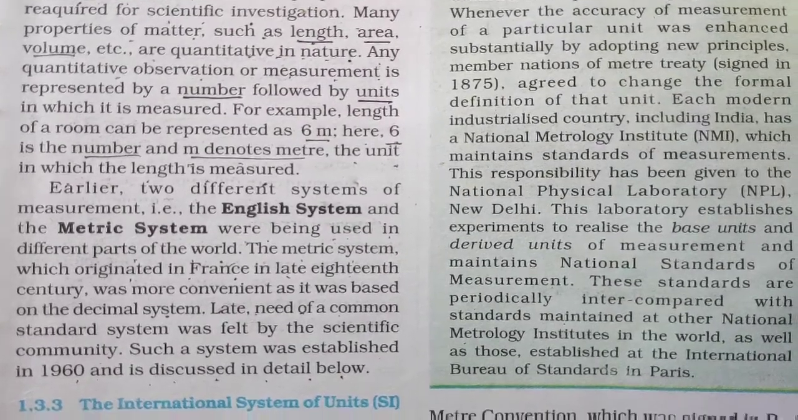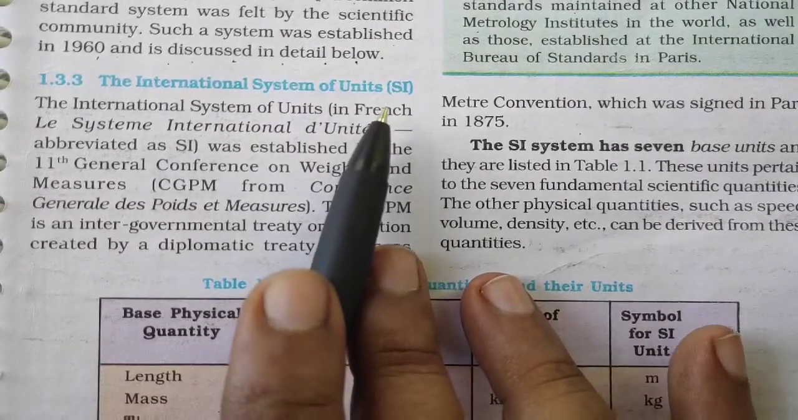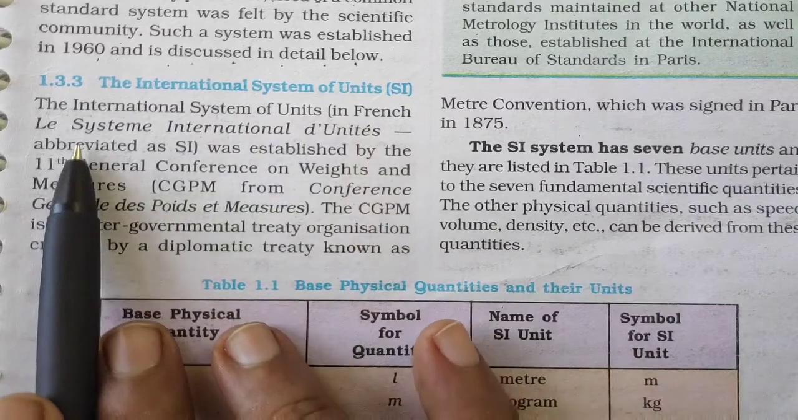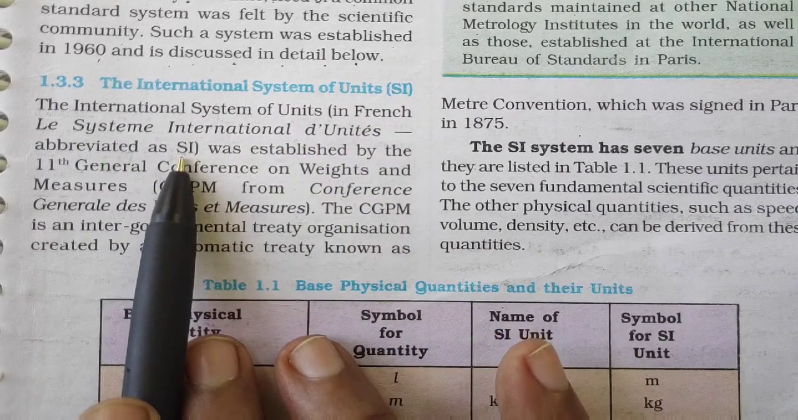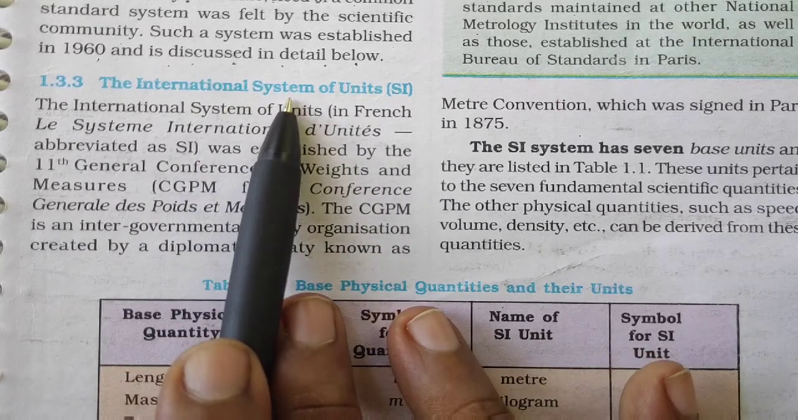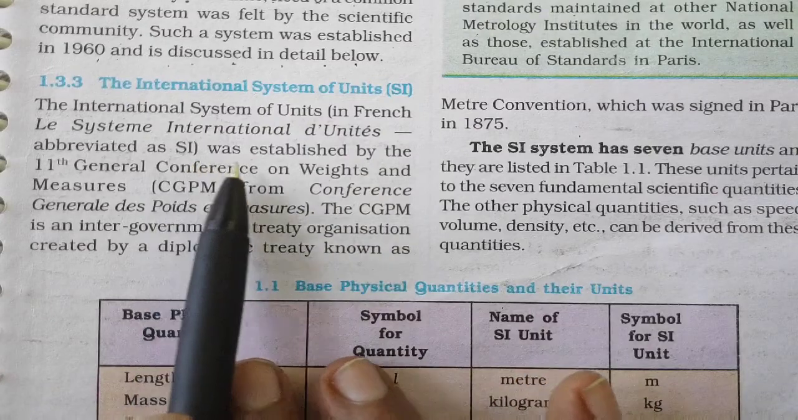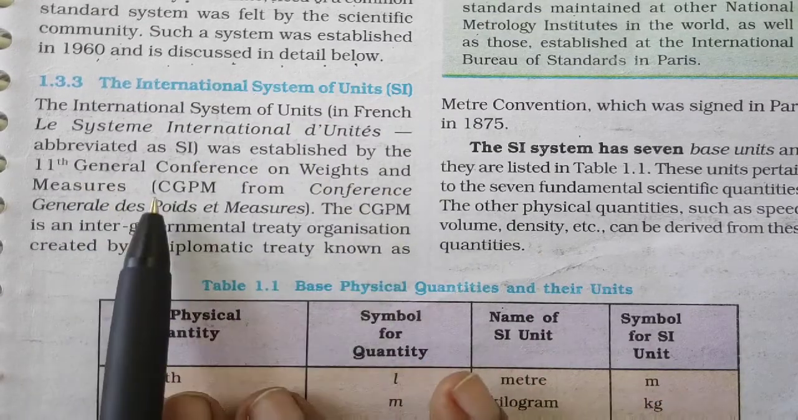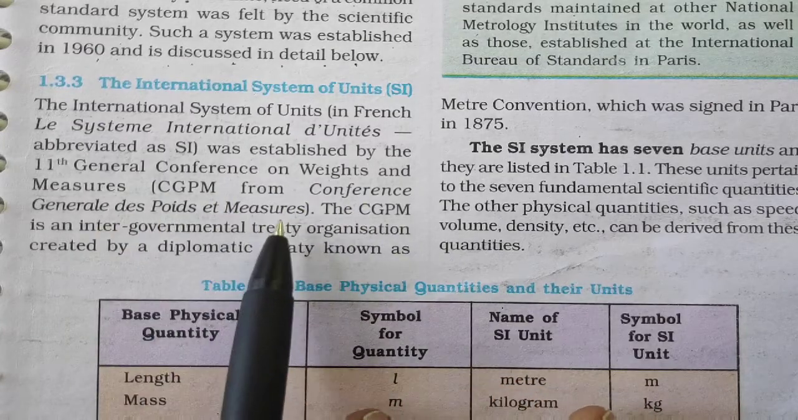So now we will be discussing the international system, that is the SI unit. Understood? The international system of units in French is Le Système International d'Unités, abbreviated as SI. So you don't read it as international system, but SI means Système International. It was established by the 11th General Conference on Weights and Measures, CGPM, from Conférence Générale des Poids et Mesures.